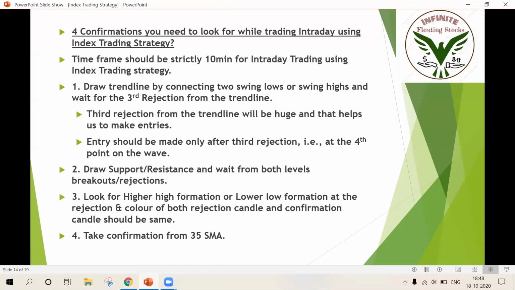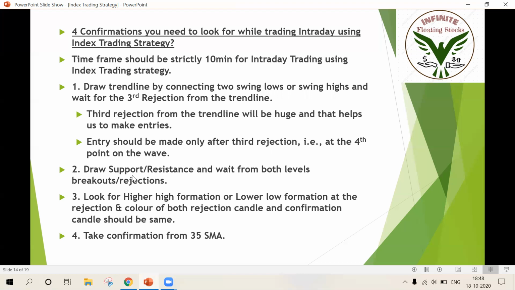All right. In a formal way, time frame should be strictly 10-minute. Draw trend line by connecting two swing lows and two swing highs, and wait for third reaction. Okay. And third reaction from the trend line will give huge move. So entry should be made only after third reaction.